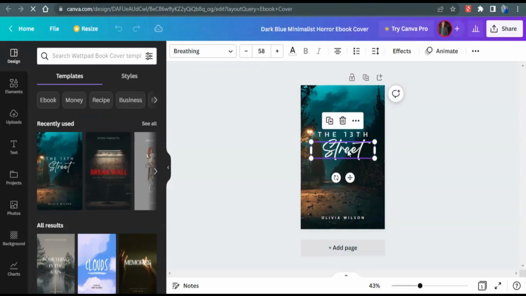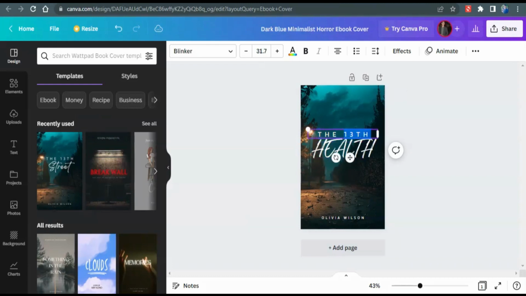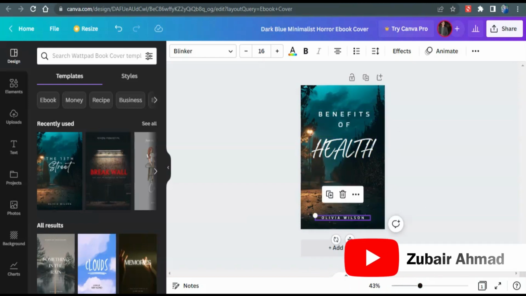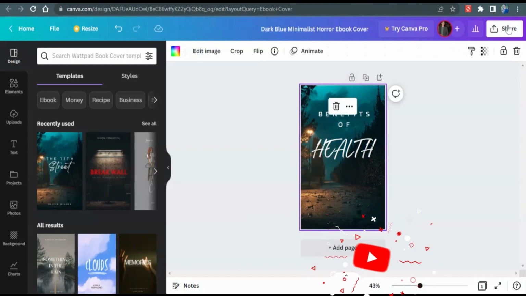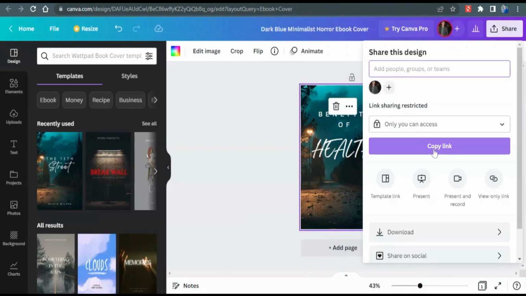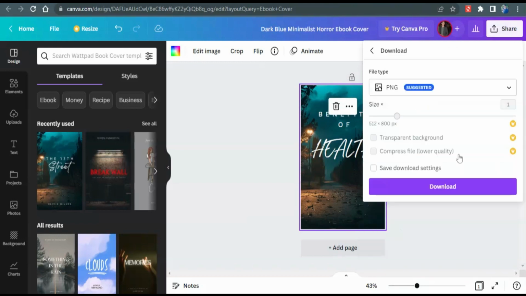For example, you can change the font, you can change the writing. So I'm going to write health, and here I'm going to write the benefits of health, and you can change the position, and you can also change and delete this section as well. You can also change the cover photo as well. So once it's done, click on share and then click on download, and download this cover in PNG format.